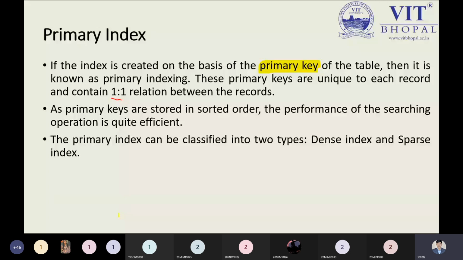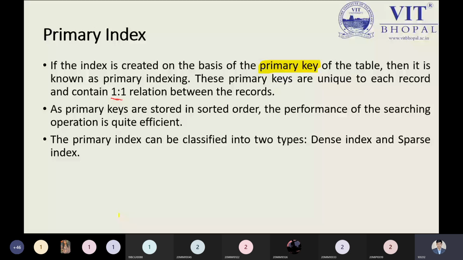As primary keys are stored in sorted order undoubtedly, you have observed this point. When we apply the primary key and try to get the data, the other information we get is in sorted order automatically, just like the student ID. The student ID will undoubtedly be in sorted order. If we are getting the student name, we can get it while displaying. We can easily say it will display the records in a unique form, so sorted order will be there automatically. And that is the beauty of the primary index, or the primary key.